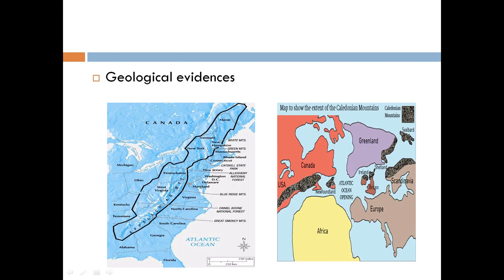The second one is the geological evidence, which denotes that the Caledonian and Hercynian mountain systems of the western and eastern coastal areas of the Atlantic are similar and identical. Thus, the similarity of geology of the two different areas gives us the idea that they may have the same origin.